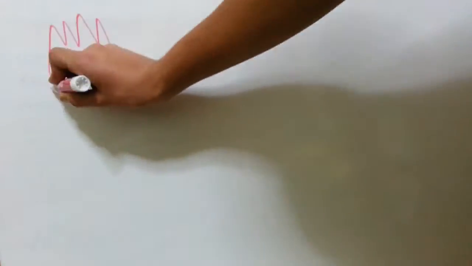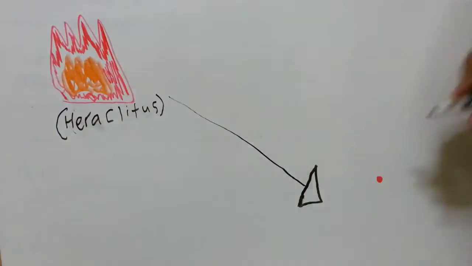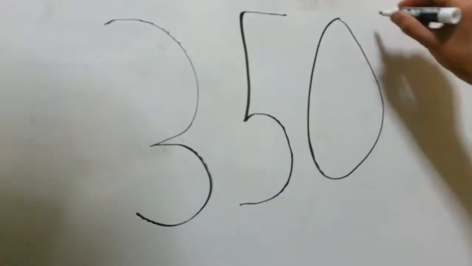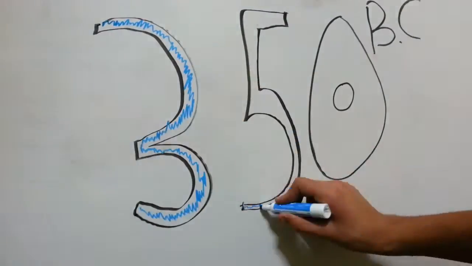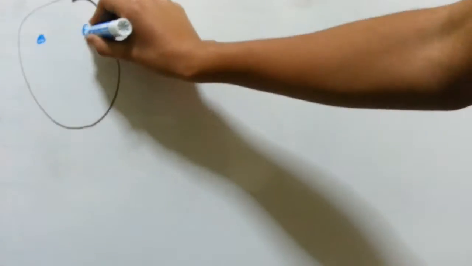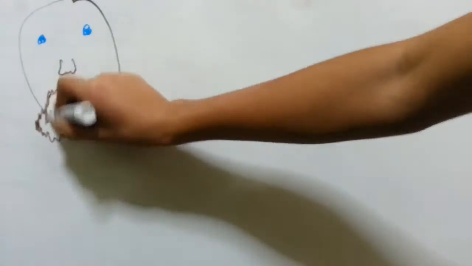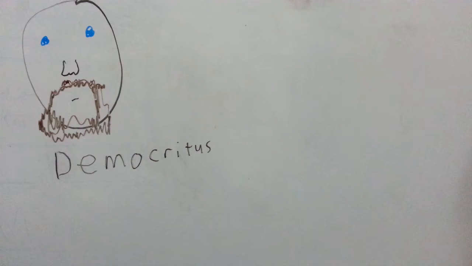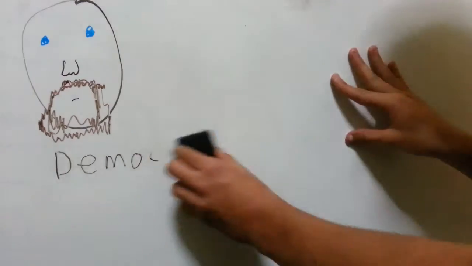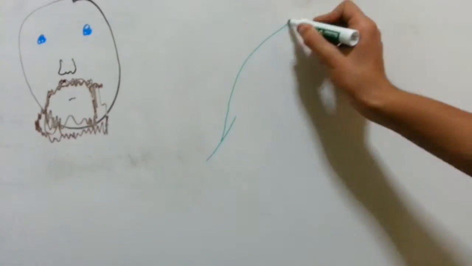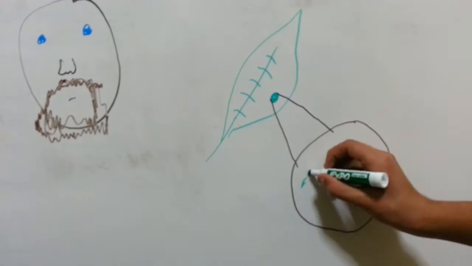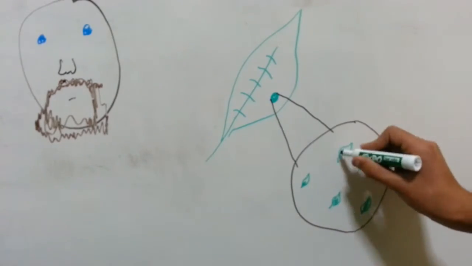So how do we get from believing everything was made out of fire to what we know today? Well, to begin, let's go back to 350 BC in ancient Greece, where Democritus proposed the first atomic theory. He said, once an object is cut up enough times, it will eventually reach a point where it becomes indivisible. He called this the atom. Every object was made out of different atoms. For example, cheese was made out of tiny cheese atoms, and leaves were made out of tiny leaf atoms.